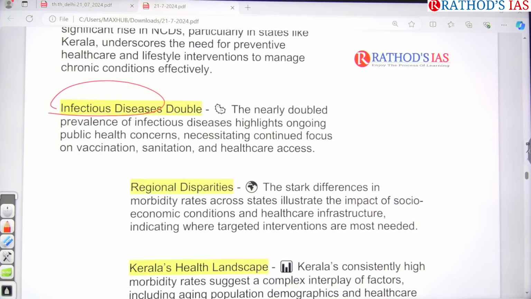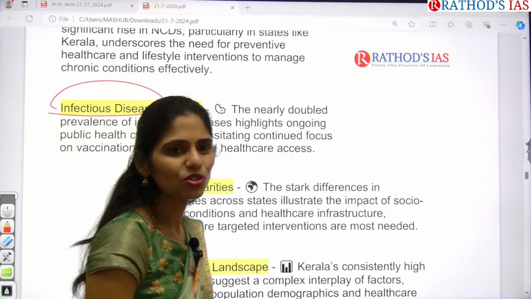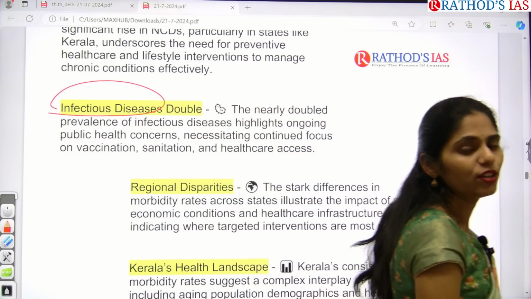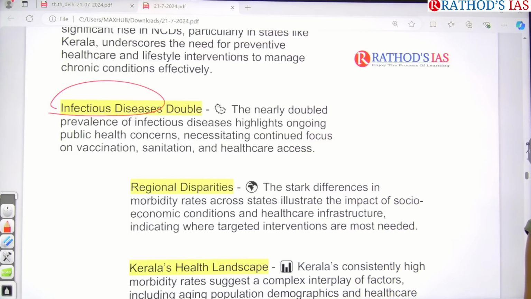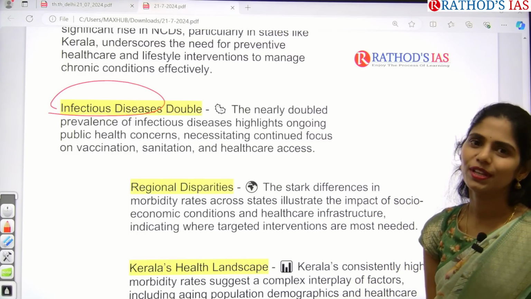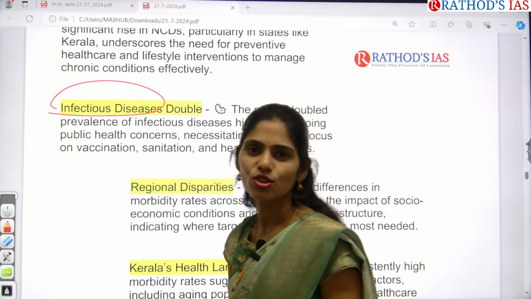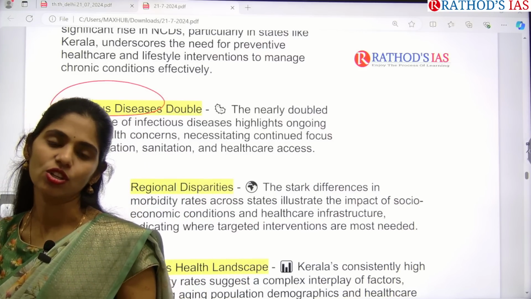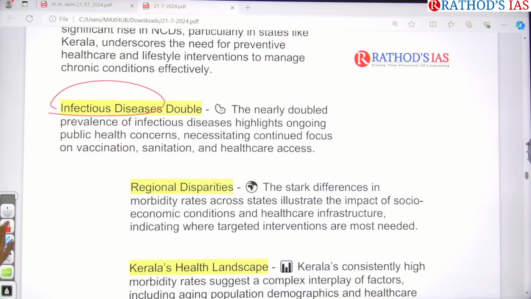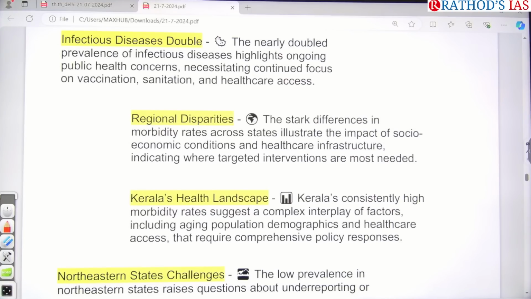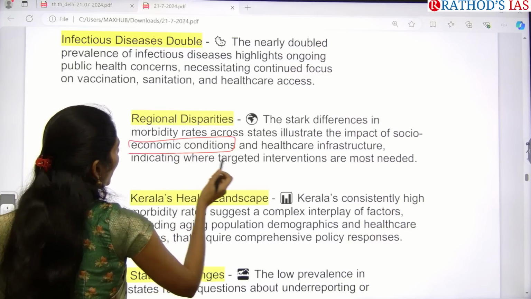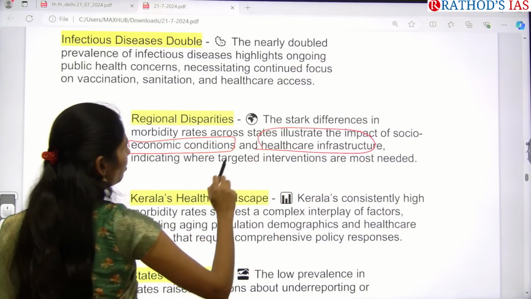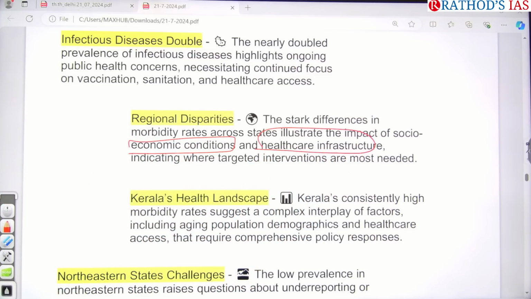Because of this, we have to take proper steps in maintaining sanitation, avoiding contaminated food and water, and proper vaccination, because most of these communicable diseases are vaccine preventable. So we can focus on vaccination to decrease the prevalence of these diseases. The article also says there are regional differences. For example, socio-economic conditions and accessibility to healthcare infrastructure also have an impact.